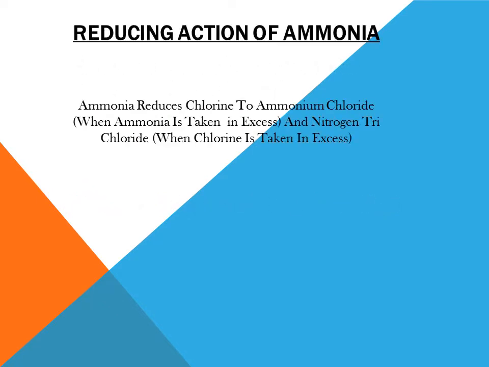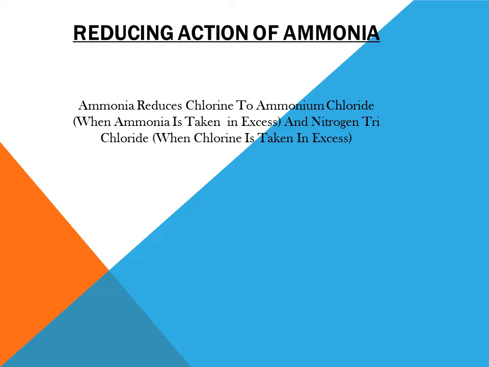Now let us study the reducing action of ammonia. Ammonia is a good reducing agent. As you know, a reducing agent is a substance which removes oxygen from other substances. Here ammonia acts as a reducing agent. It reduces chlorine to ammonium chloride when ammonia is taken in excess and nitrogen trichloride when chlorine is taken in excess.